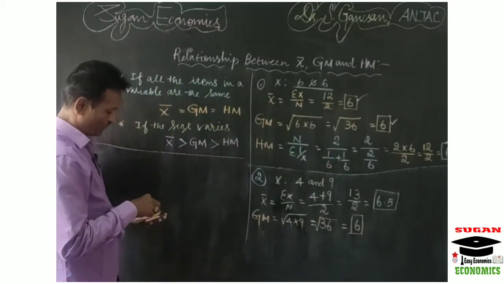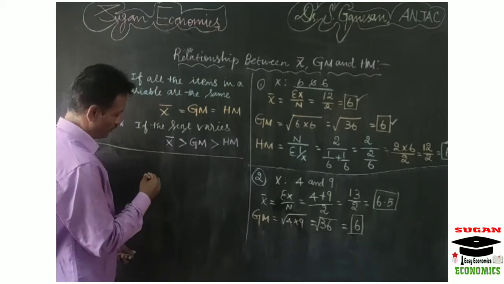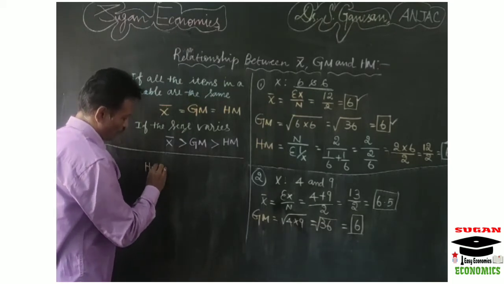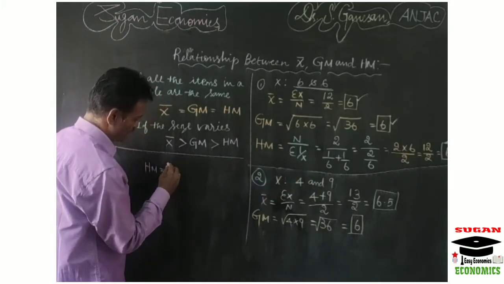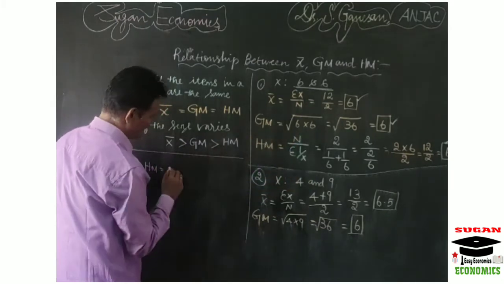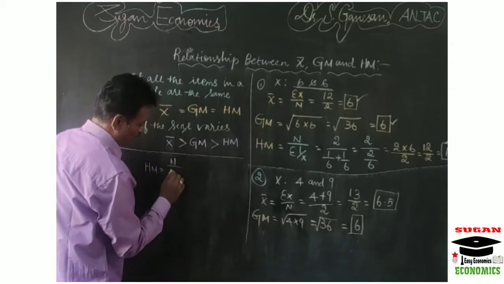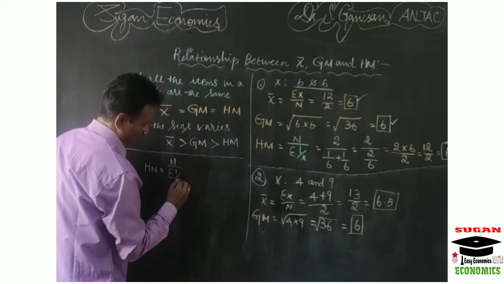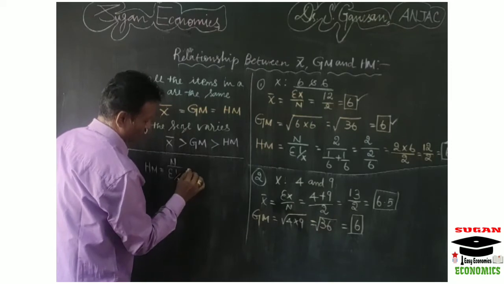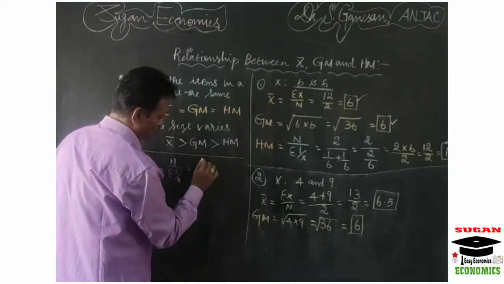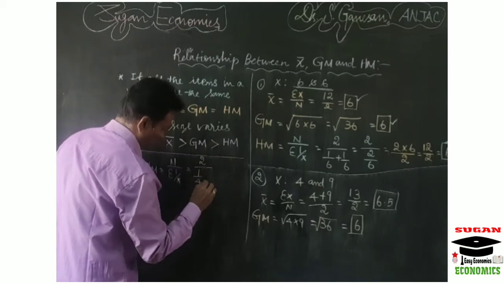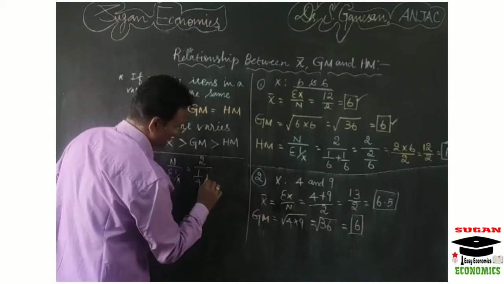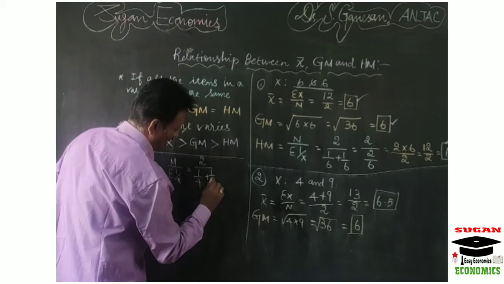Now take the calculation of the harmonic mean. Harmonic mean, HM, equals the reciprocal of these two numbers. The formula is n by sigma 1 by x. That is 2 divided by 1 by 4 plus 1 by 9.